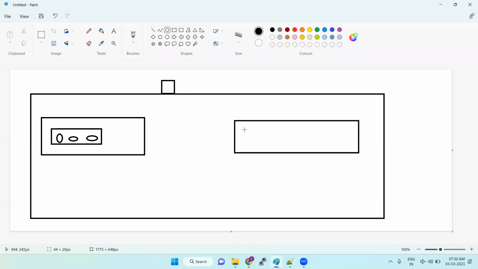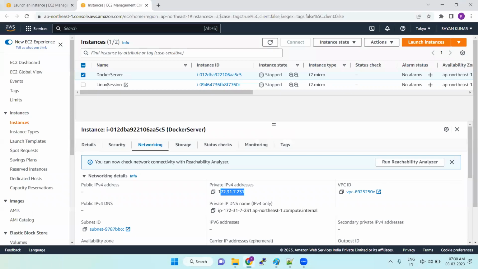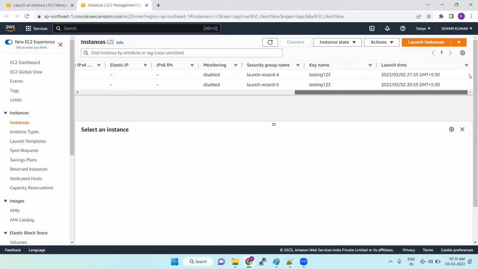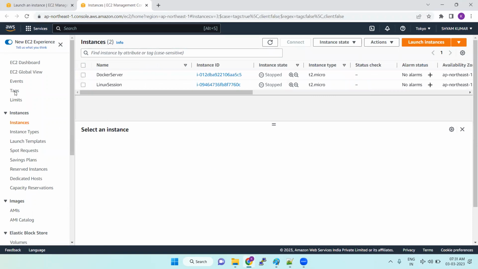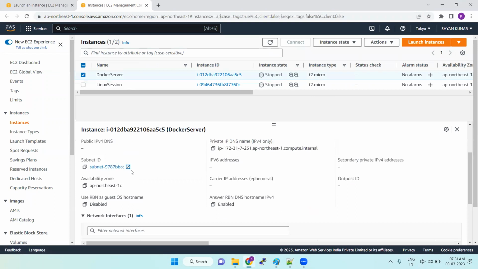Now this is another subnet. Here also we can launch servers in a particular availability zone. N number of servers we can launch. These are all the servers. If you see the same concept for the Docker server and Linux server, these two servers, the VPC is the same. The subnet is also the same because we haven't created a custom one. If you see the networking, the VPC and subnet are the same, and the availability zone, we have selected the default one.